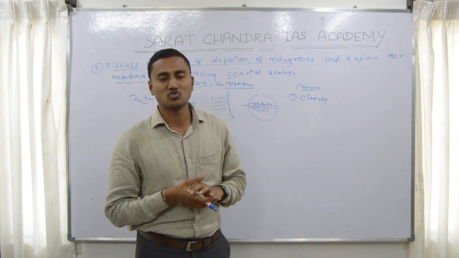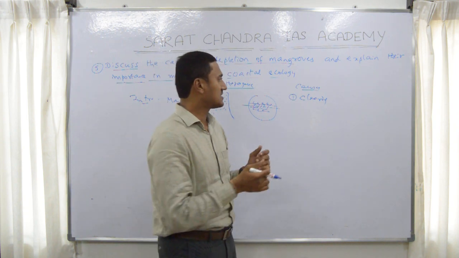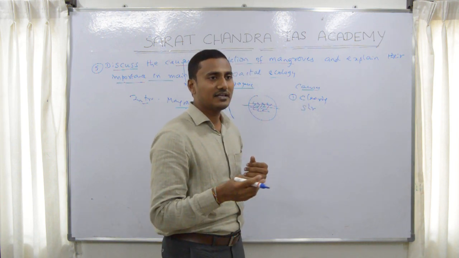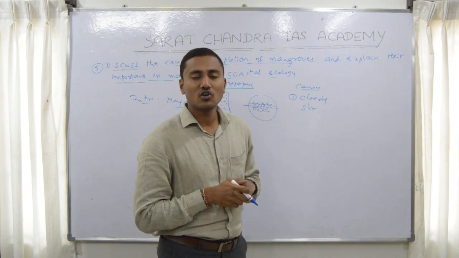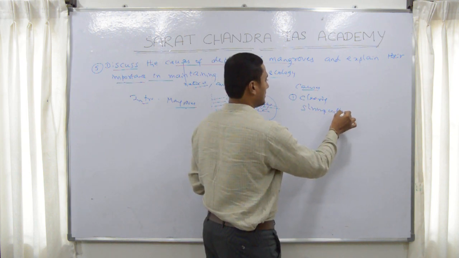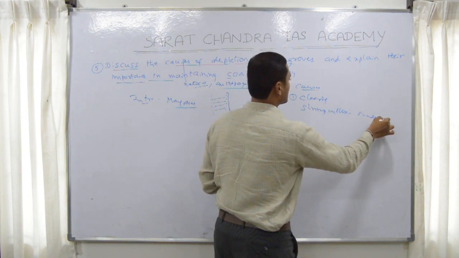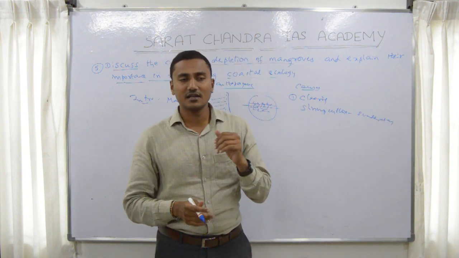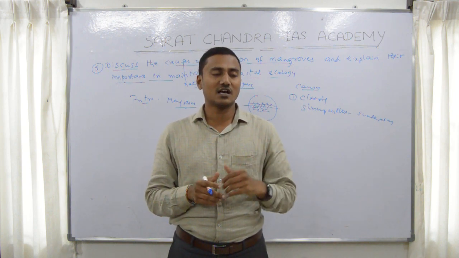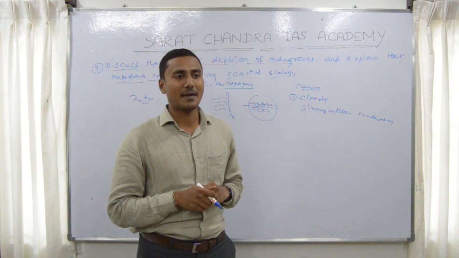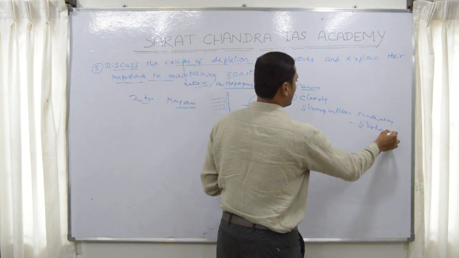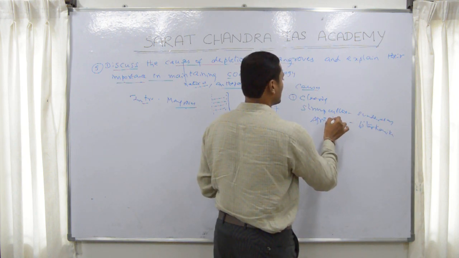Why do we clear the mangroves, human beings mostly? For several reasons. For example, one is for aquaculture. For example, in Sundarbans, for shrimp culture, a lot of mangroves have been deforested. Shrimp culture in Sundarbans. Similarly, some people clear mangroves for doing agriculture. Example, you can take in Orissa, the Bhitarkanika mangroves are cleared for doing agriculture.